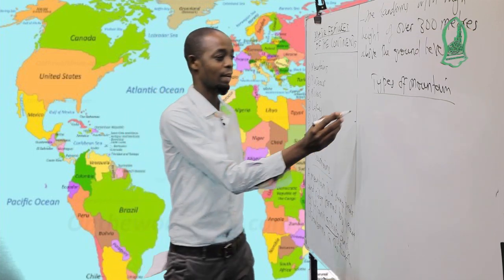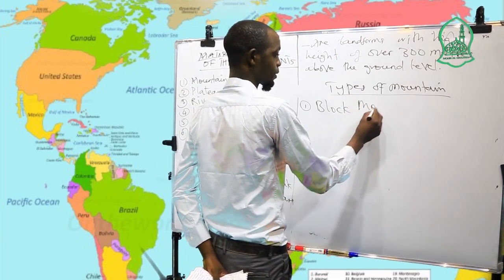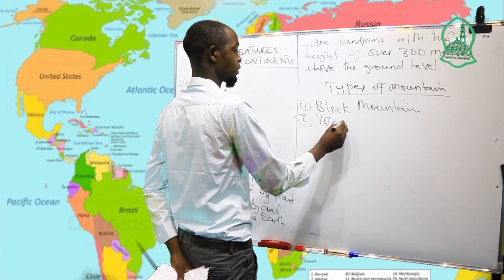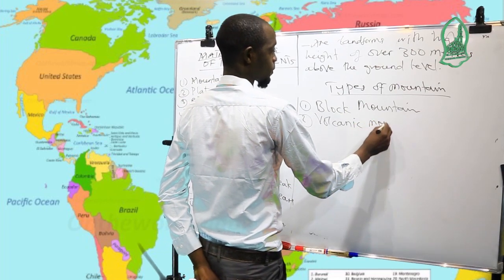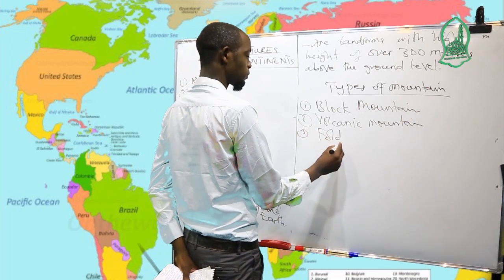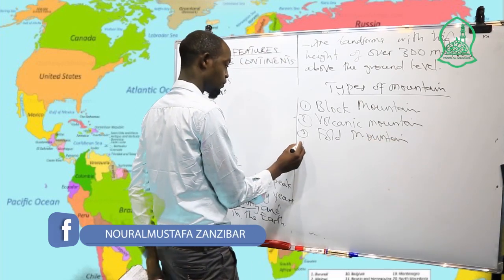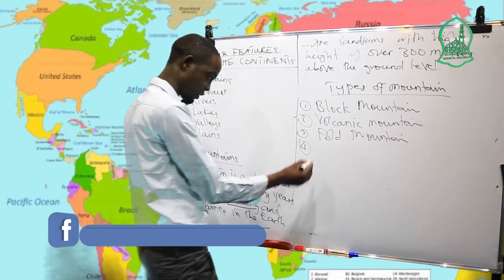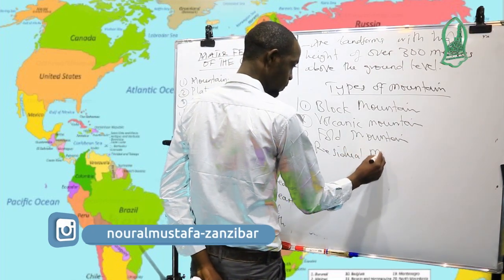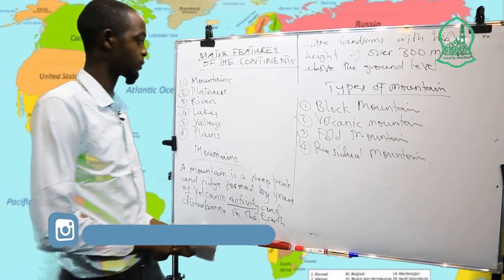Others we have mentioned: we have block mountain, we have volcanic mountain, we have fold mountain, and we have what we call residual mountain. These are types of mountain that we have.